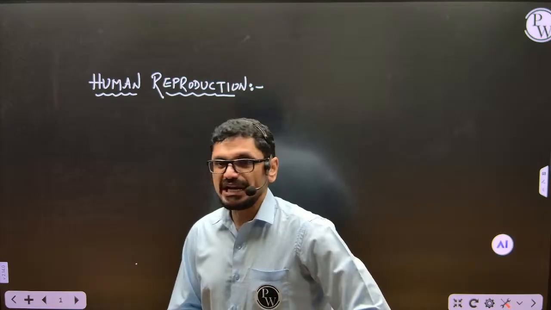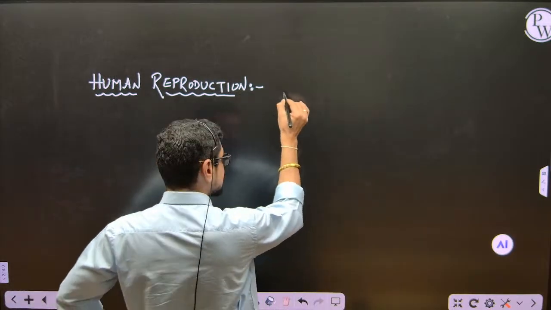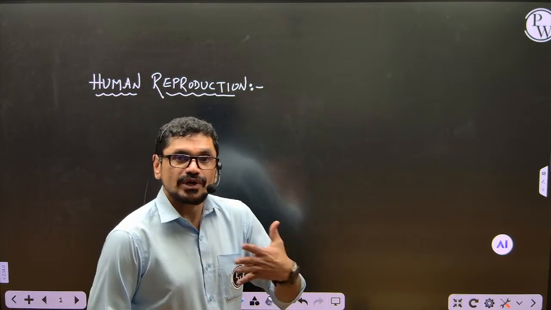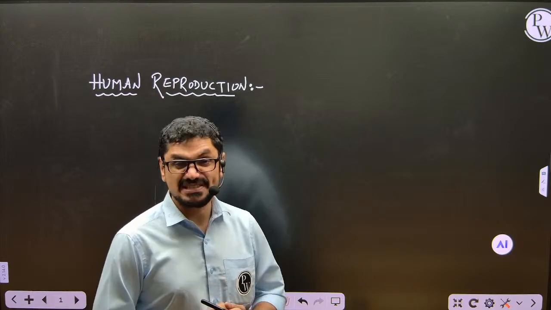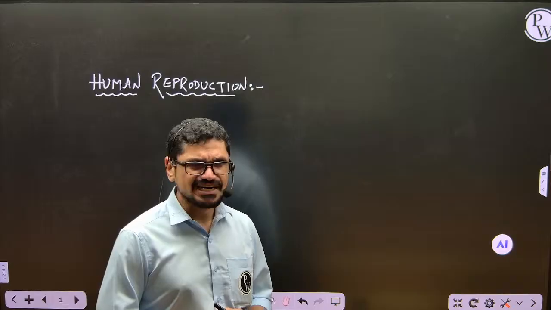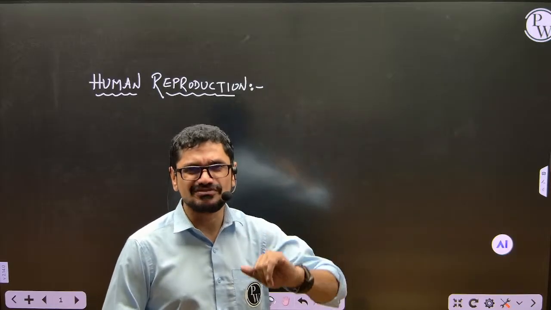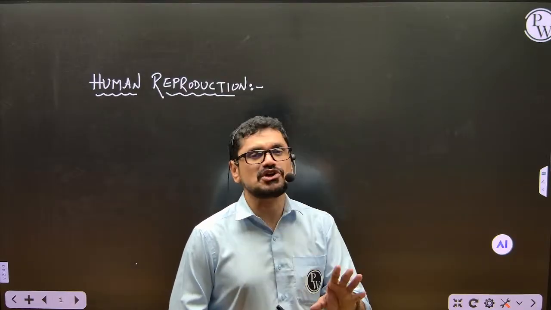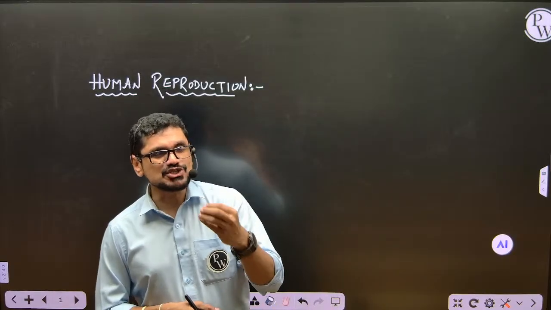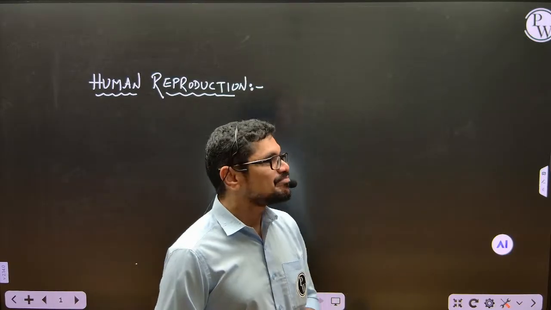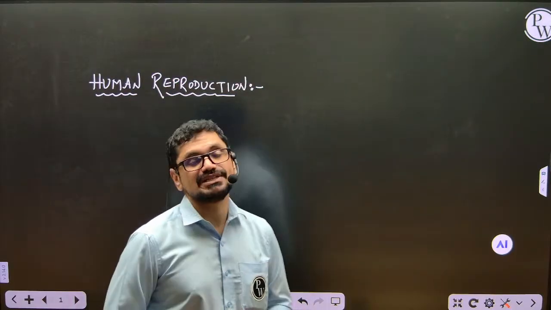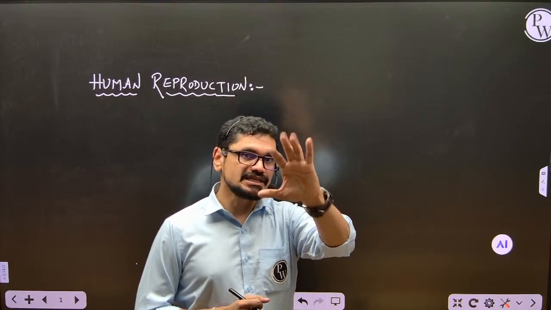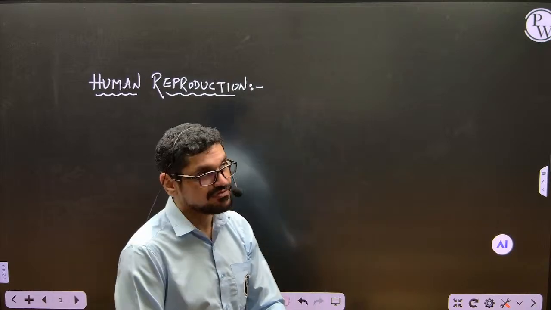And now human reproduction. See, my dear friends, this is a very interesting and important chapter from the examination point of view. And we are going to study our own physiological aspects. That itself is interesting, right? In fact, each and every chapter in human physiology, from respiration to reproduction, is very important. It has its own characteristic features. So human reproduction followed by reproductive health. I mentioned in the last class itself, human reproduction and reproductive health combined, there is a chance of having 5 to 6 questions or more in the final NEET examination.